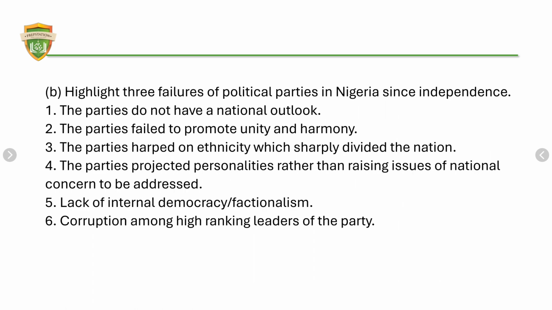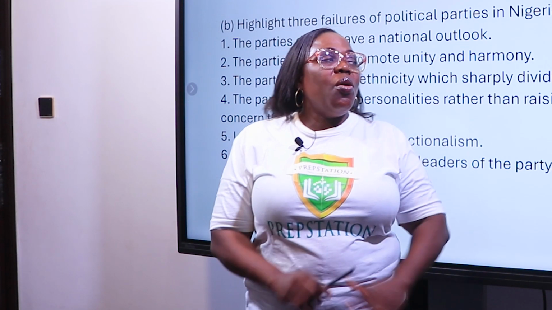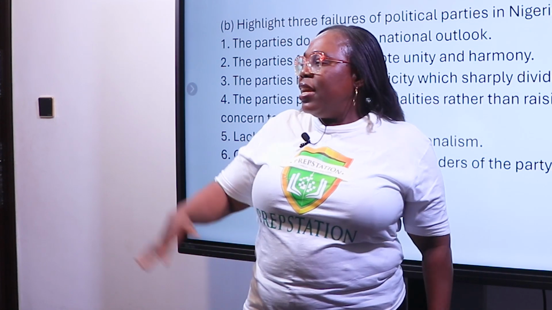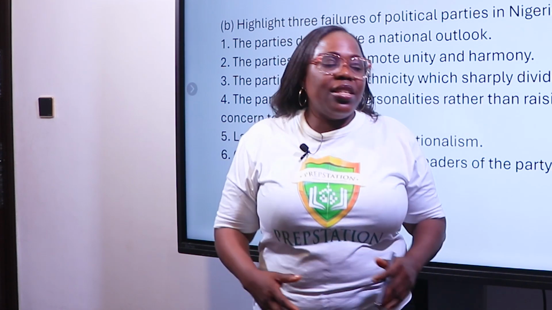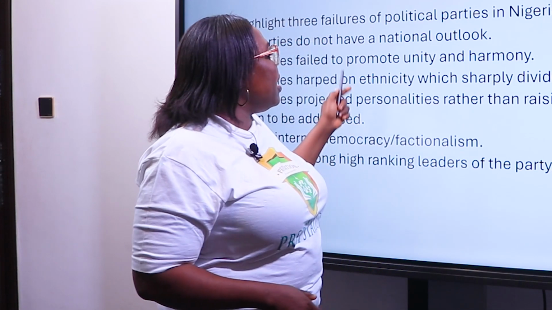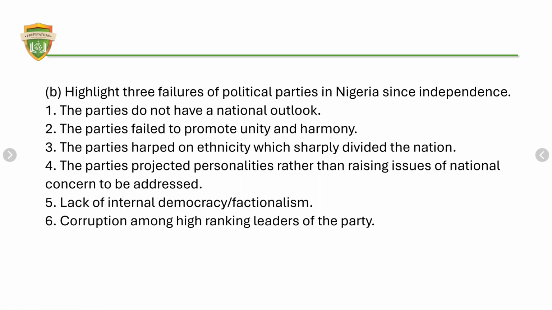This question is for 12 marks. Highlight 3 failures of political parties in Nigeria since independence. It says the parties do not have a national outlook. That is a major problem. You can hear a political party, you'll say, oh, this is a northern party. Oh, this is for the southeast. So it doesn't have what? A national outlook. The parties fail to promote unity and harmony.